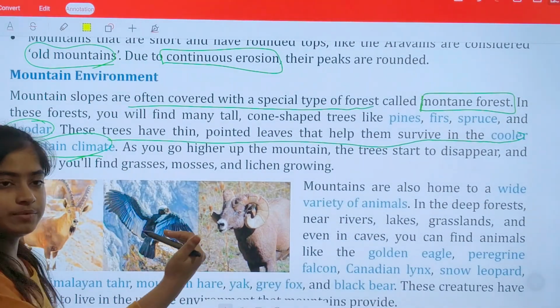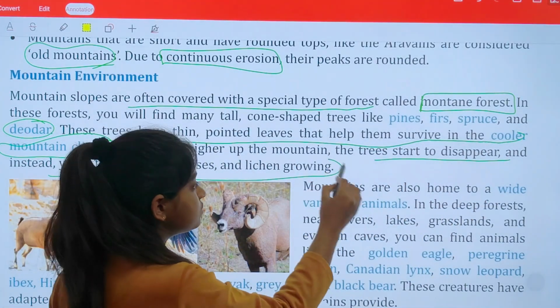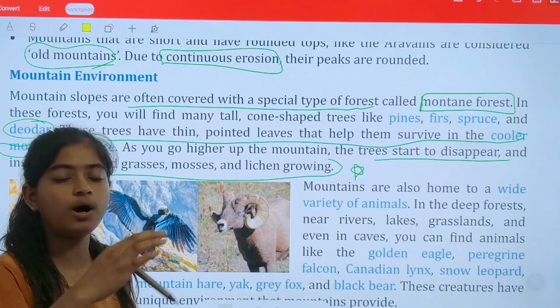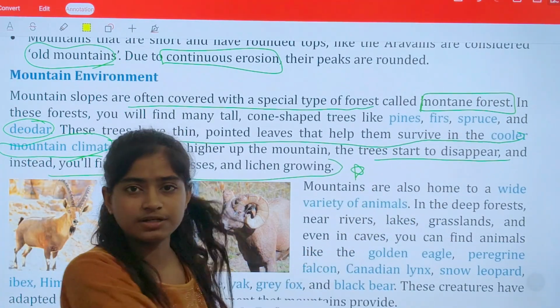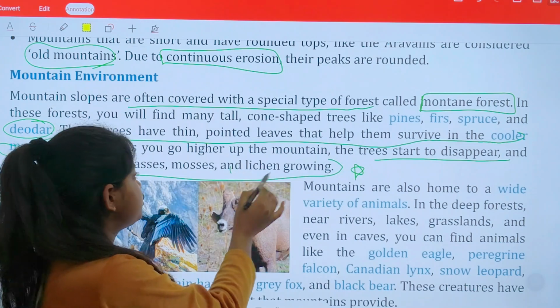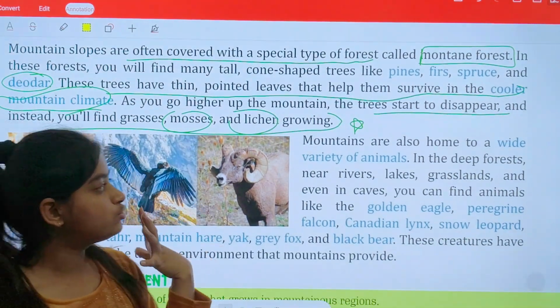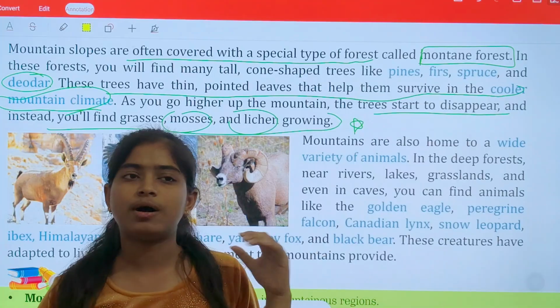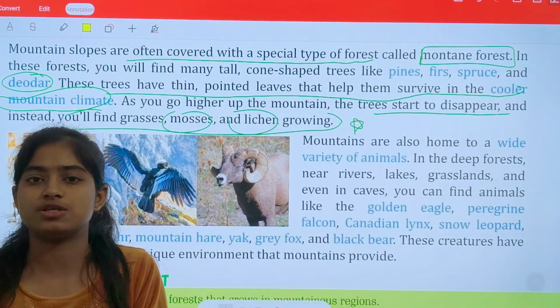As you go higher up the mountains, the trees start to disappear. Instead, you will find grasses. This is important to know: as you go up, the trees will start to disappear and grasses, lichens, and mosses will start appearing. Mountains are also home to wide varieties of animals. Definitely mountains are home to many animals. Many live in the areas of mountains.